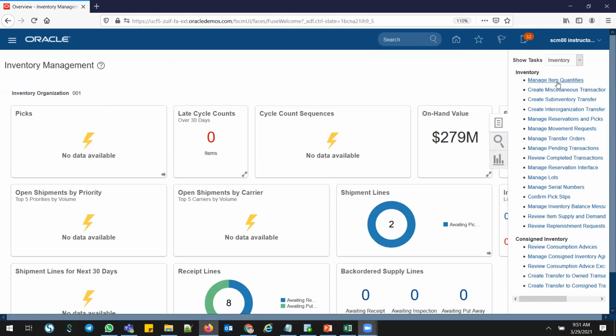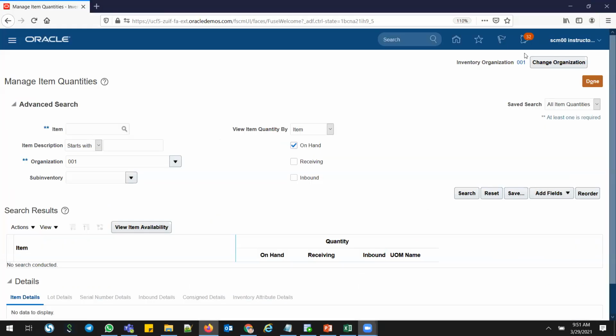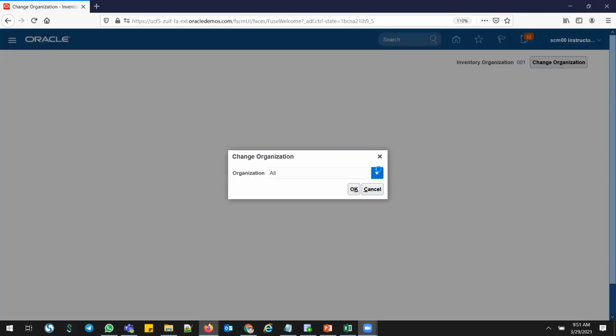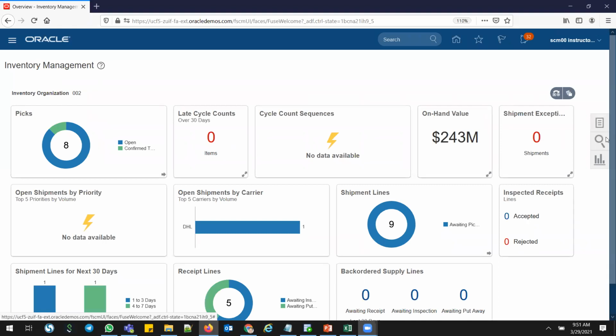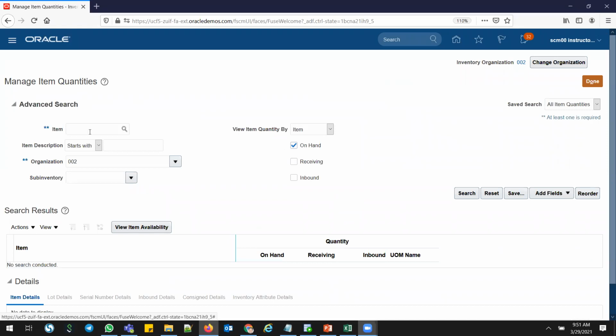So let me show you the stock. I'm in inventory, manage item quantities, and I'll show comp 3, and I'm going for 002. This is the place where I'm going to manufacture. Go to task results, manage item quantities, and I'm giving the item here.